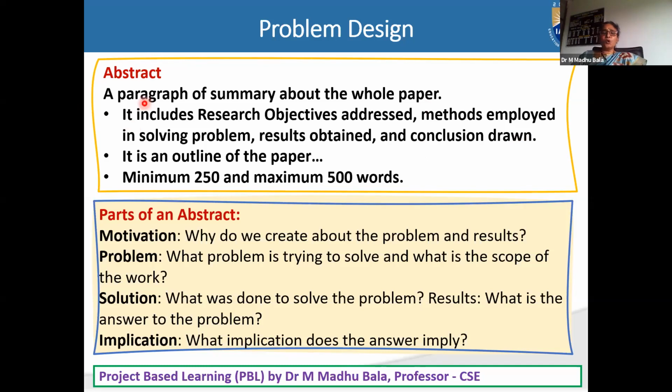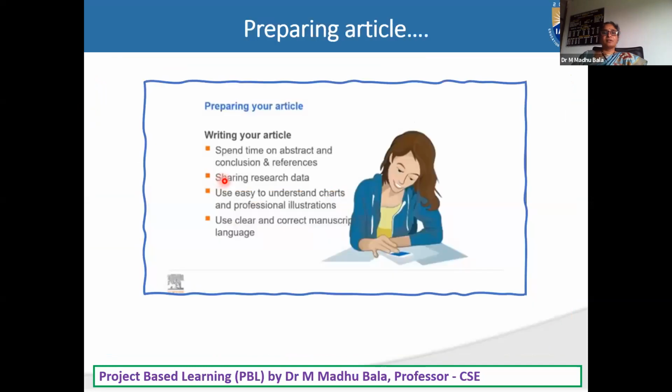Hope it's clear, right? See here the basic questions. When we are writing any article, spend some time on abstract, conclusion, and references. How to write an article? We'll start with doing all these things.